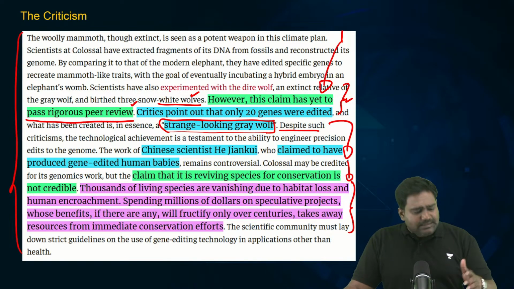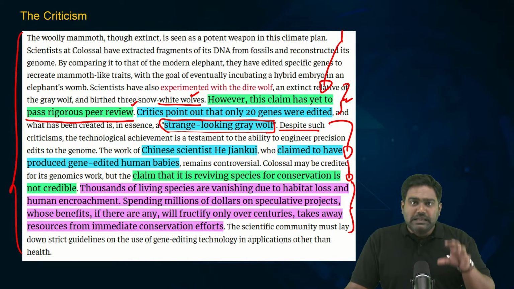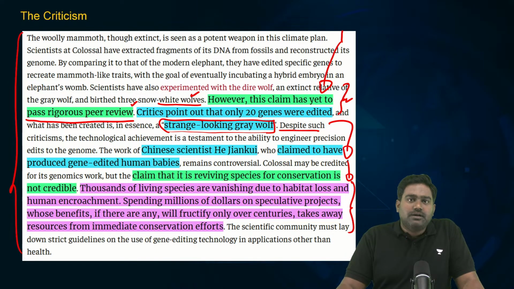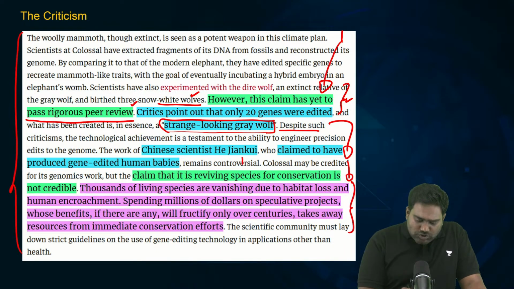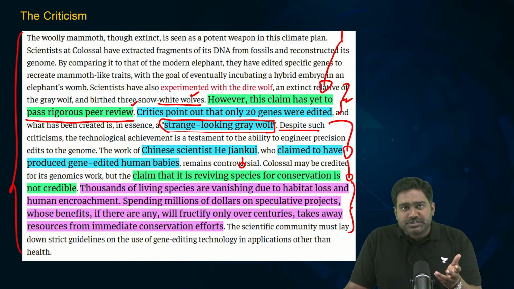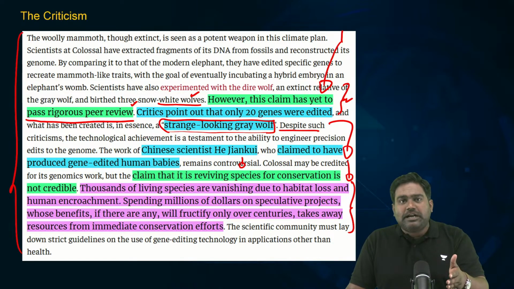And more importantly, these are speculative projects. The question is, why are we spending millions and millions of dollars on a de extinction project which may not even actually give us the desired results? Instead, let us focus on existing species which are actually going extinct. Take the elephants, they are endangered. They are being driven towards extinction because of habitat loss, because of human encroachment.